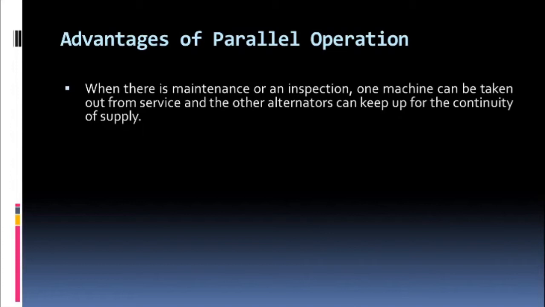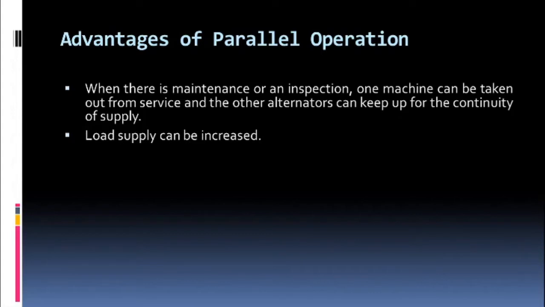Okay, the regular maintenance is required, and whenever one alternator is taken out for maintenance purpose, for its testing purpose, that time another alternator is always there to continue with the supply. So this is one of the advantages: when the alternator is taken out for maintenance or inspection, the other alternator is there always for the continuity of the supply.